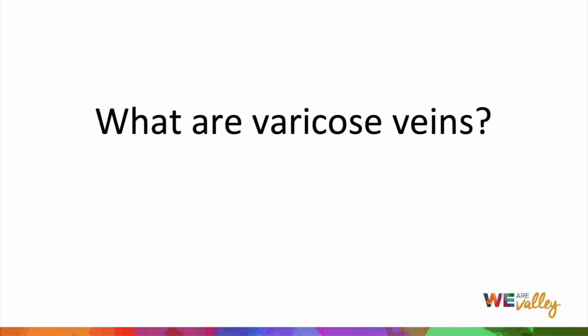Let's start with our first question. What are varicose veins? Varicose veins are abnormal veins that are near the surface of the skin. They often appear as bulges just beneath the surface of the skin. They can appear bluish. Another condition that's related to varicose veins are telangiectasias or spider veins, which are tiny clusters of red or blue veins just below the surface of the vein. Together, varicose veins and spider veins are considered part of chronic venous disease, which encompasses several other conditions as well.